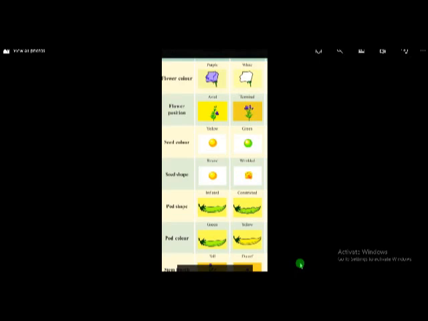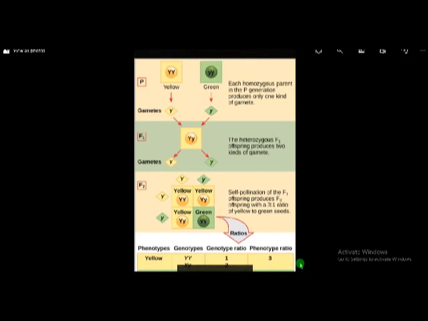He crossed these plants, different charactered plants, and here it is very, very important, and this is called monohybrid cross. Mendel performed this experiment. Here, if we observe, this is the plant with yellow colored seeds, and this one the plant with green colored seeds.